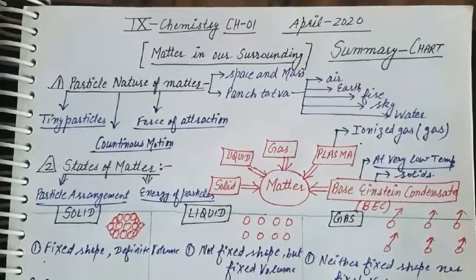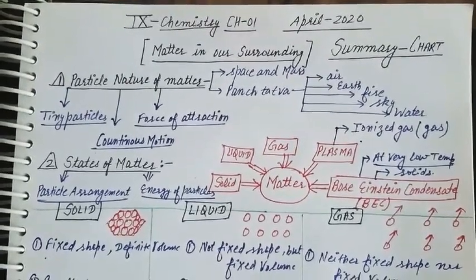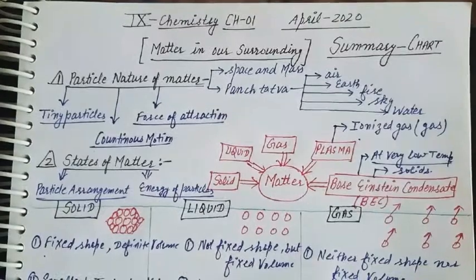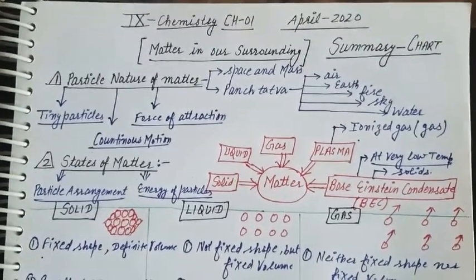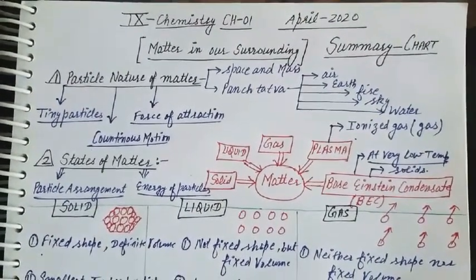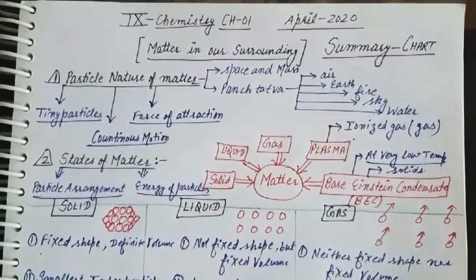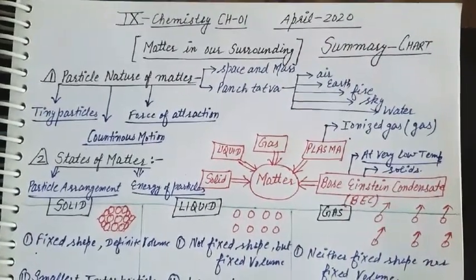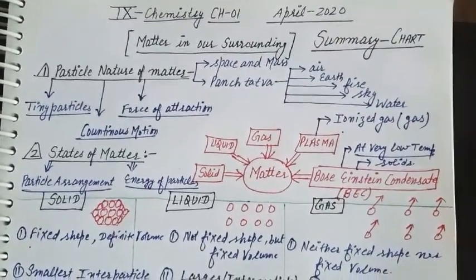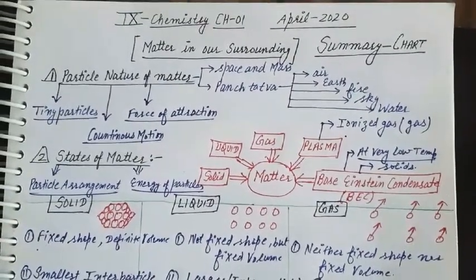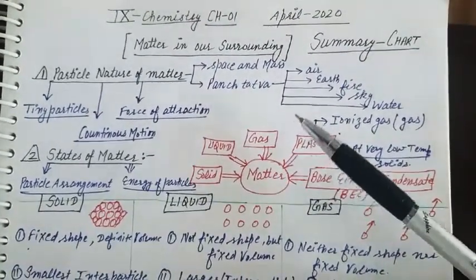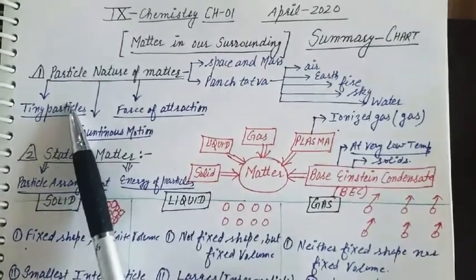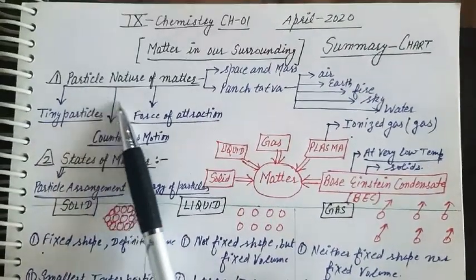Hello dear students, as we have completed our first chapter of science, chemistry, Matter in Our Surroundings. So let's discuss and summarize the chapter in the form of the given chart. Let's start: Matter in Our Surroundings, the summary of this chapter, and the first point starting from particle nature of